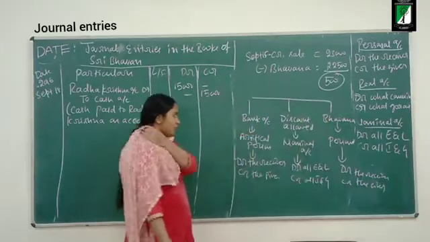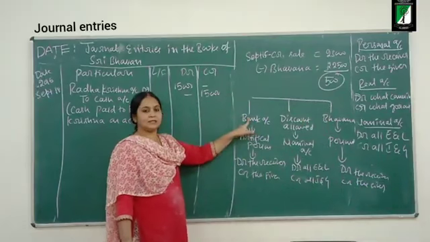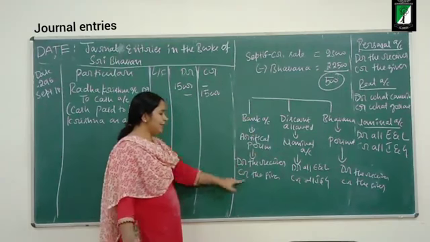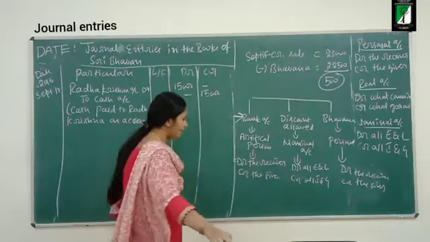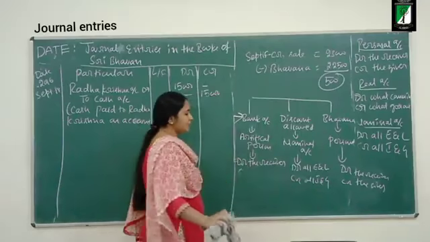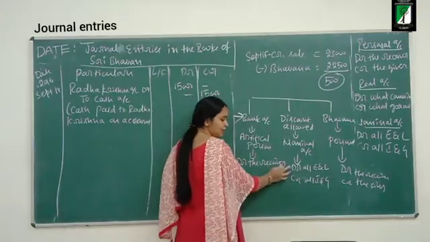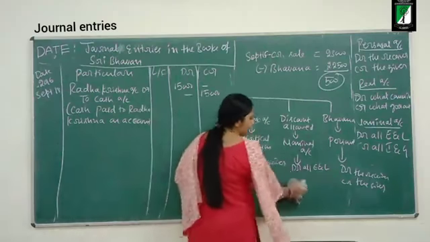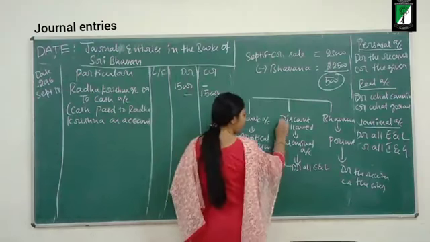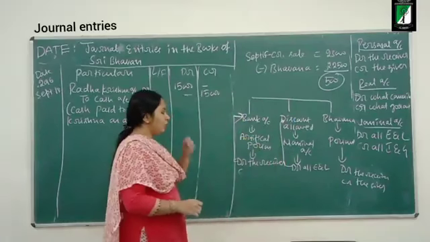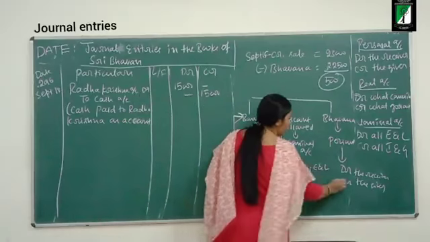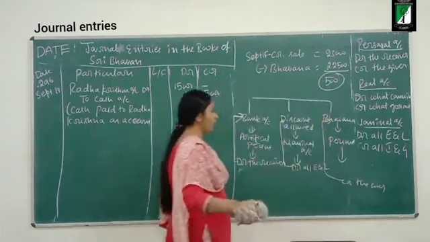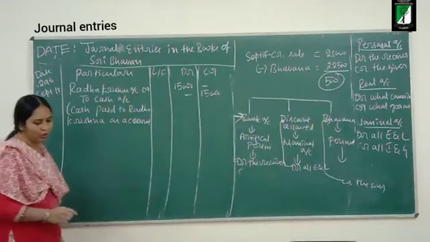Now apply the rule. Okay, bank. The business is receiving a check from Bhavana. So is the bank the receiver or giver? It is the receiver, so I will debit bank. Next, discount allowed. It's an expense and a loss to the business, so I will debit discount allowed. Bhavana is the giver of money, so I should credit her account. It's a compound entry.